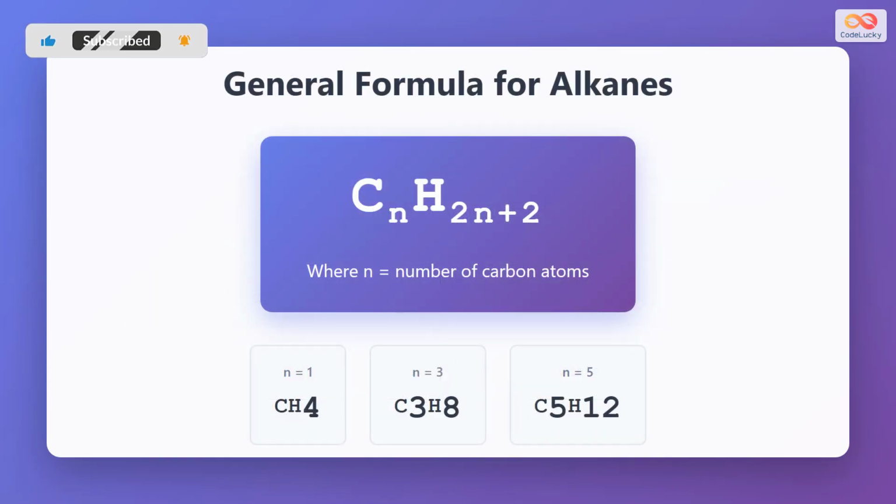All alkanes follow a specific general formula, CₙH₂ₙ₊₂, where N represents the number of carbon atoms in the molecule. This formula allows us to calculate the exact number of hydrogen atoms for any alkane if we know how many carbons it contains. For example, if N equals 1, we have 1 carbon and 4 hydrogens, giving us CH₄, which is methane. If N equals 3, we have 3 carbons and 8 hydrogens, giving us C₃H₈, which is propane. And if N equals 5, we have 5 carbons and 12 hydrogens, giving us C₅H₁₂, which is pentane. This predictable pattern makes it easy to identify and name alkanes.